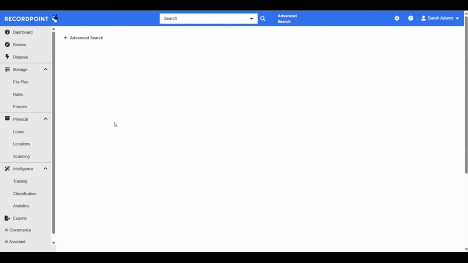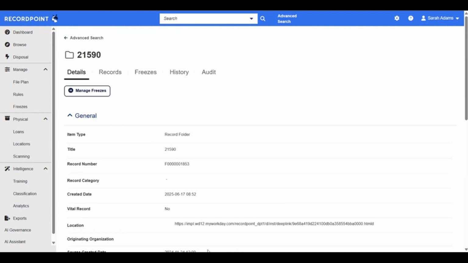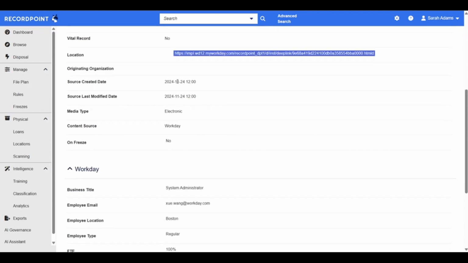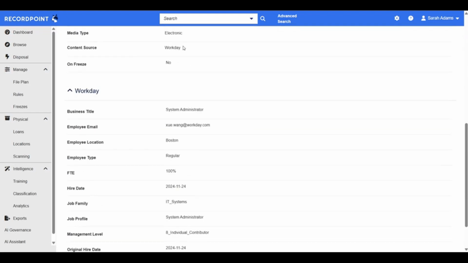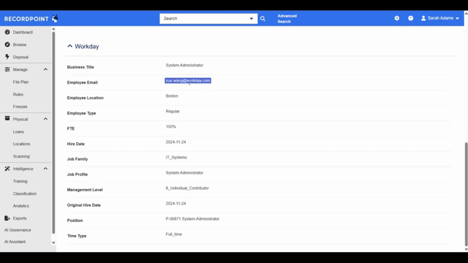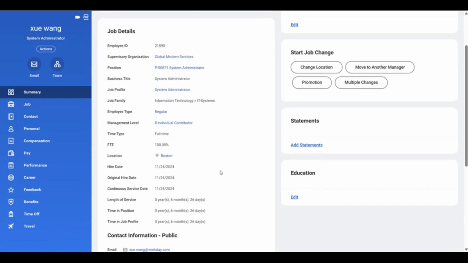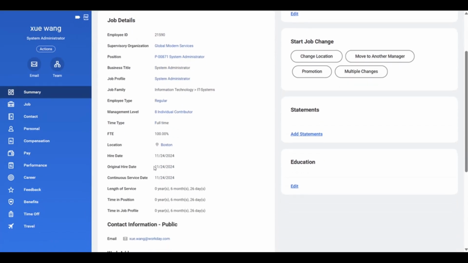Let's have a look at this first employee, 21590. As I mentioned, this is a working hyperlink, so I can go and have a look at the actual record in Workday. Again, you can see the created date and the underlying system, which is Workday. You can see the employee's email, their location, whether they're a full-time employee, their hire date, management level, etc. So that is pulling in these job details from Workday, including the hire date, full-time employee, location, as we just saw.